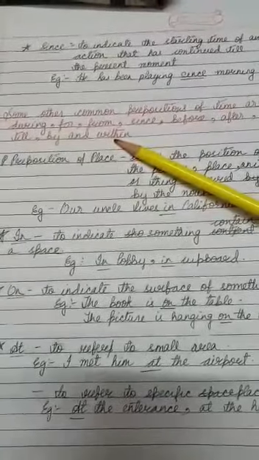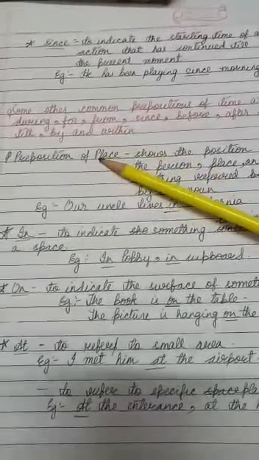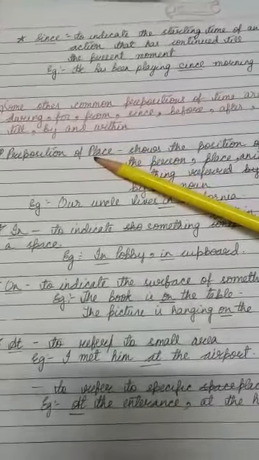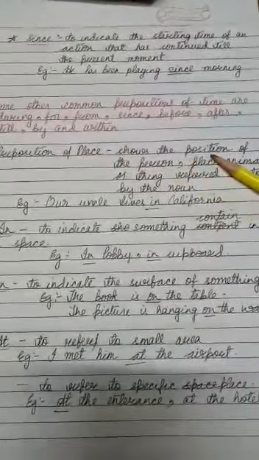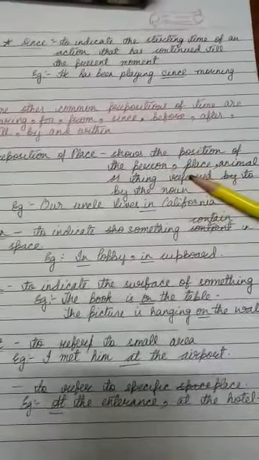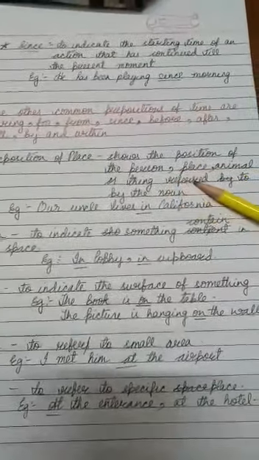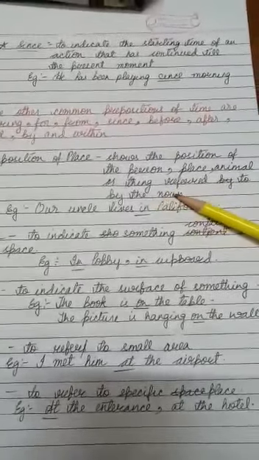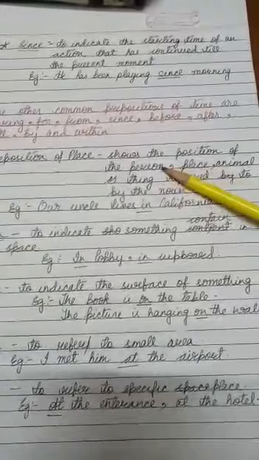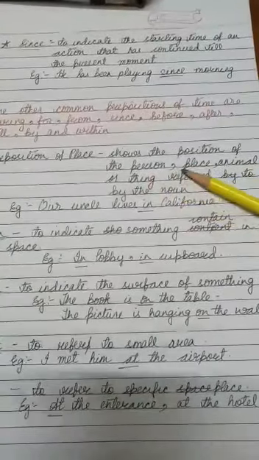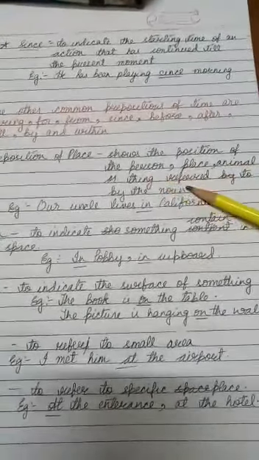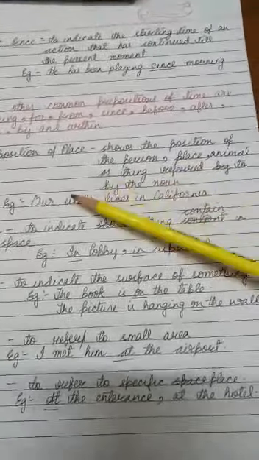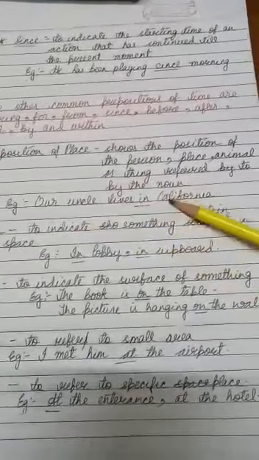So this is about time I have taught you. Now the next category is prepositions of place. They show the position of a person, place, animal or thing referred to by the noun. For example, our uncle lives in California.